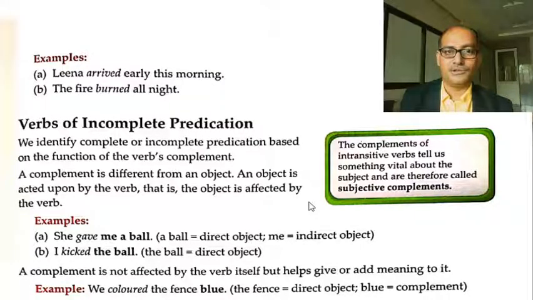She sings a song. Her singing is affecting a song, meaning particularly a song is sung. So some action has been done on that song.